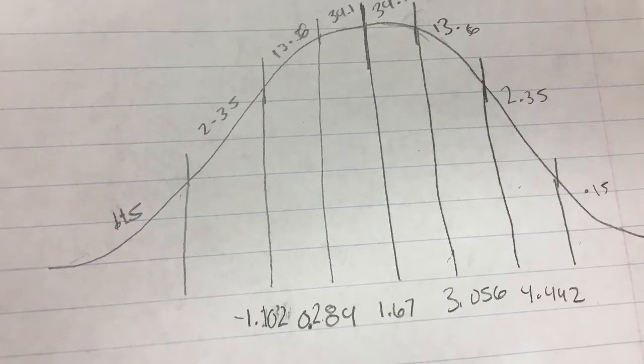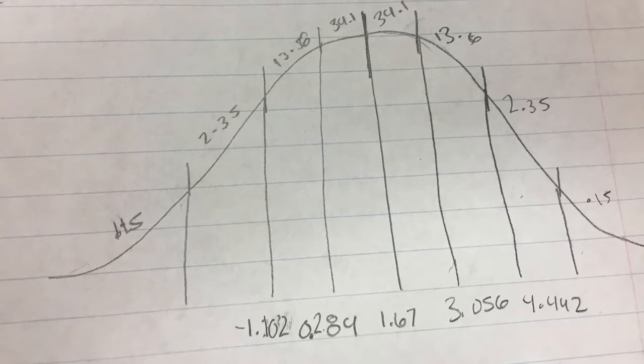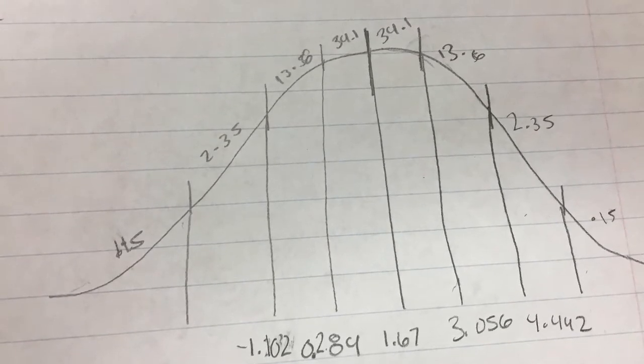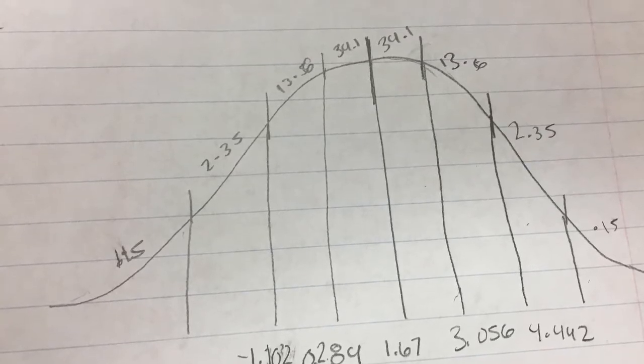For a normal distribution graph, the mean and the median will be the same. Ours is not a normal distribution graph because our mean is equal to 1.67 and our median is equal to 2.